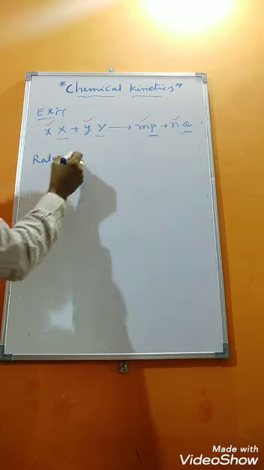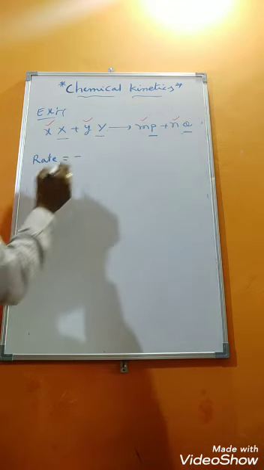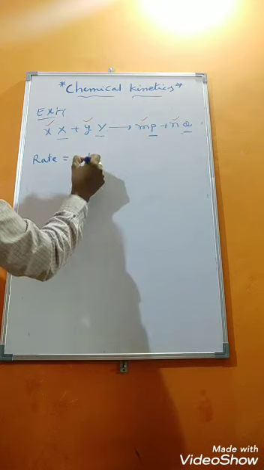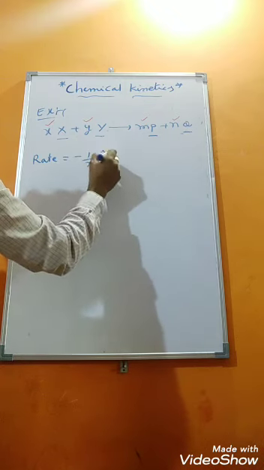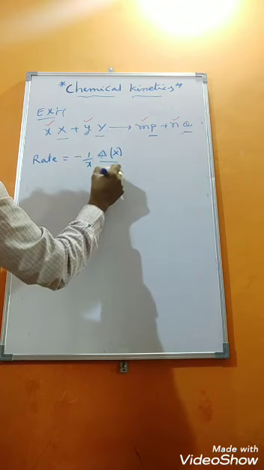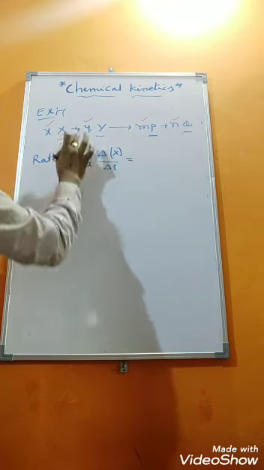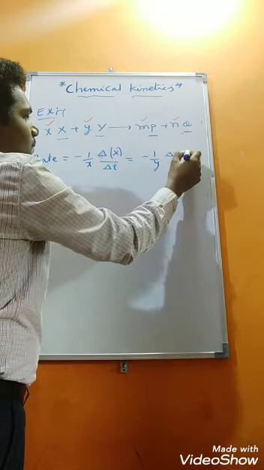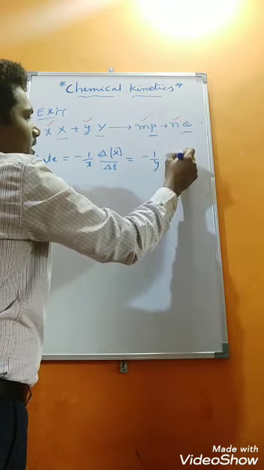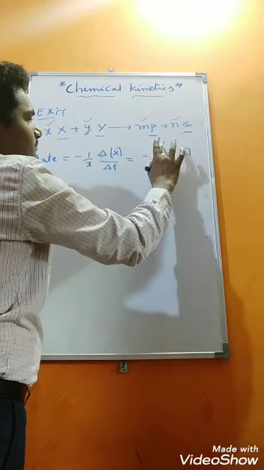With respect to X, X is a reactant, so we need to take a negative sign. Small x is the number of moles, 1 by x, delta X divided by delta t, which is equal to, with respect to Y, minus 1 by y, delta Y divided by delta t.